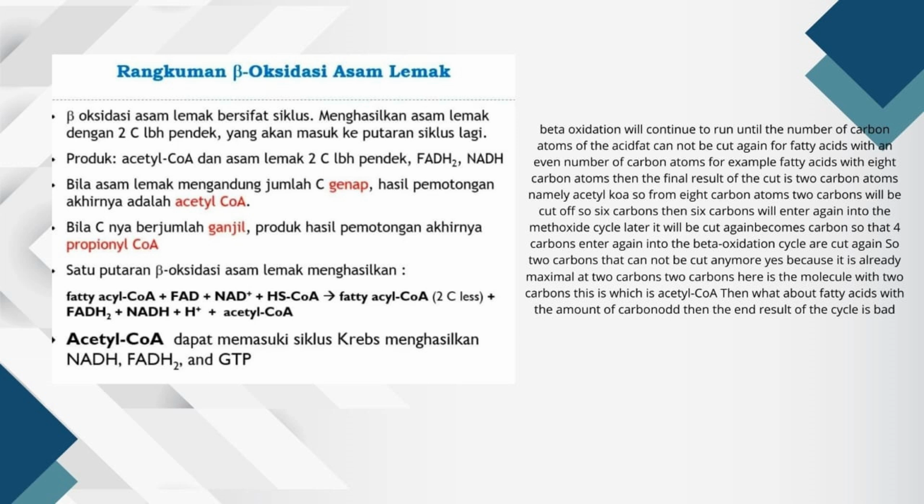The products are FADH2, NADH and acetyl CoA, and the carbon atoms are cut.